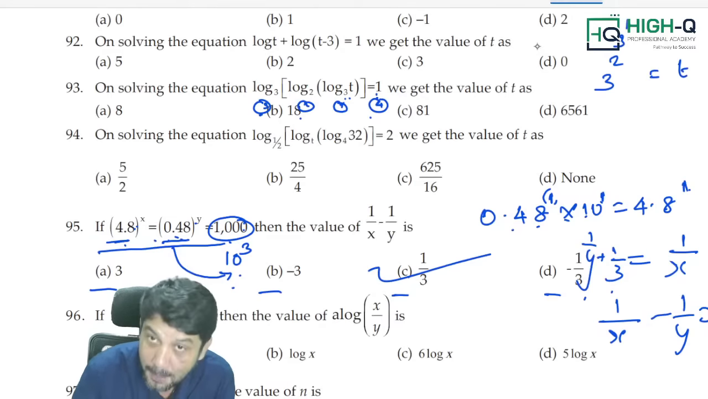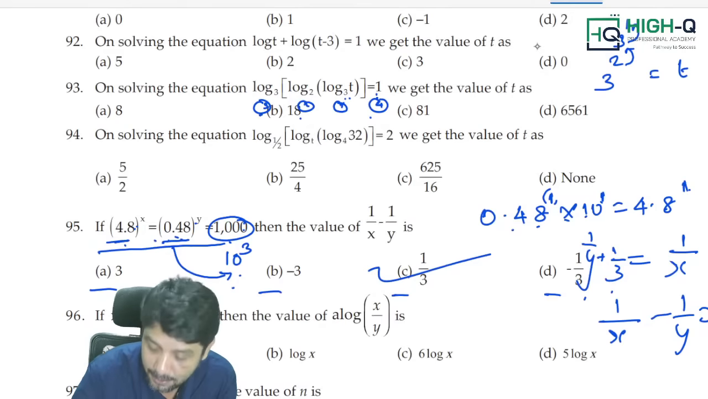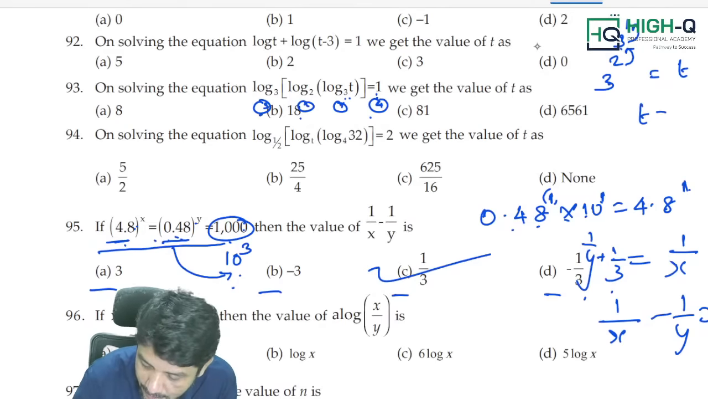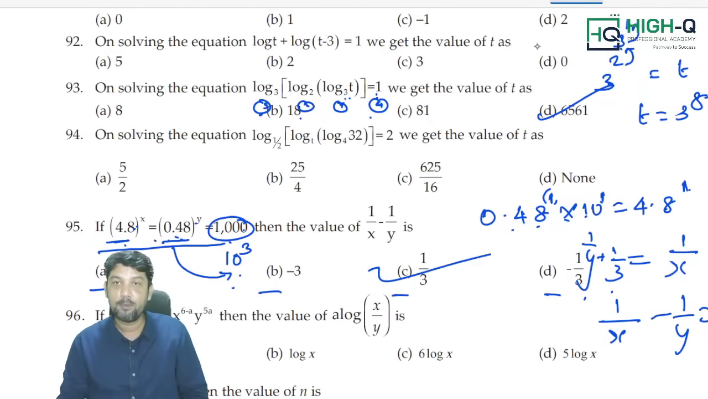Answer is over, but follow the order. 3 power 1 is 3. 2 power 3 is 8. 3 power 8 is the answer, which is equal to 6561. Answer is 3 power 8, which is 6561. Answer over. Am I right, my dear? That's it.